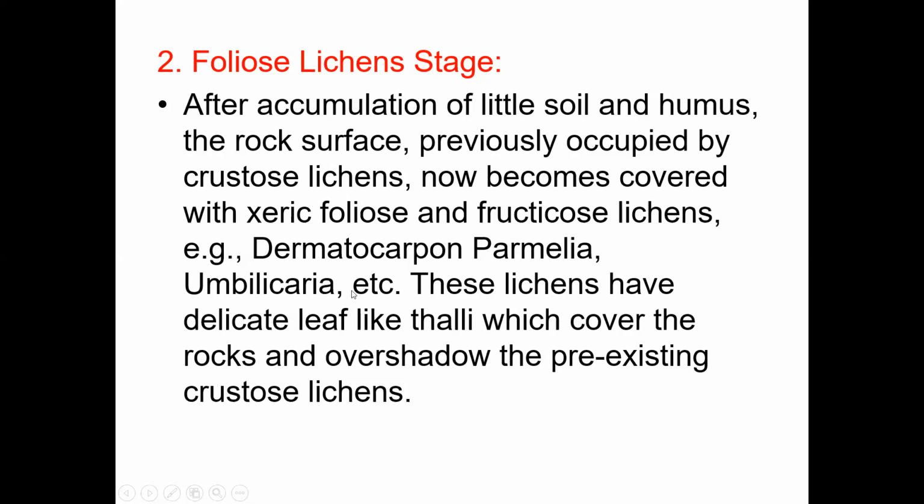So the first stage is the crustose lichens. They are the pioneer community in the xerarch succession, and they are replaced by the next stage, the foliose lichens. These lichens have a delicate leaf-like thallus, which covers the rocks and overshadows the pre-existing crustose lichens.